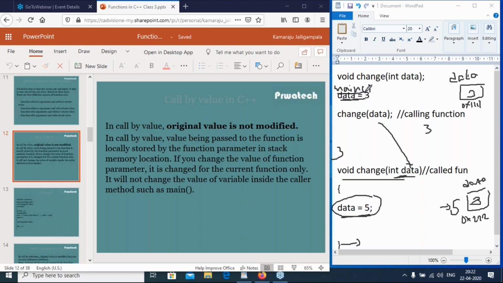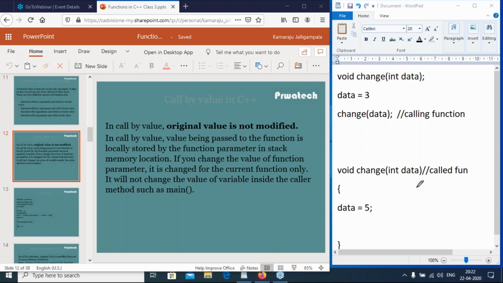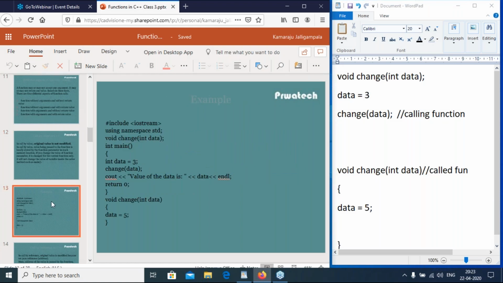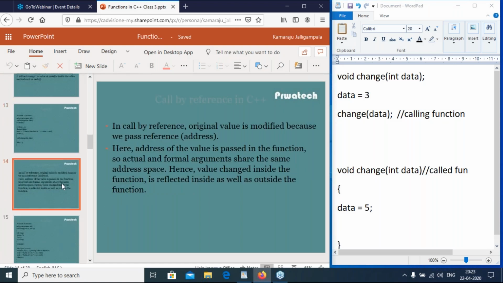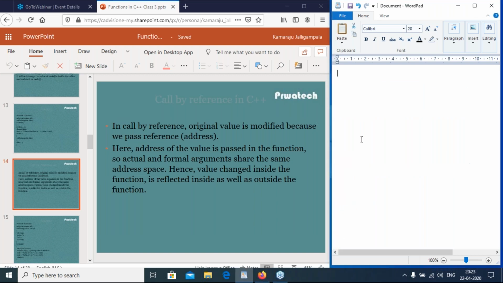I have main function, right? In main function, I have parameter data. So this data will not change the value of variable. So this is call by value. So this is the example already explained. So now another one is call by reference.